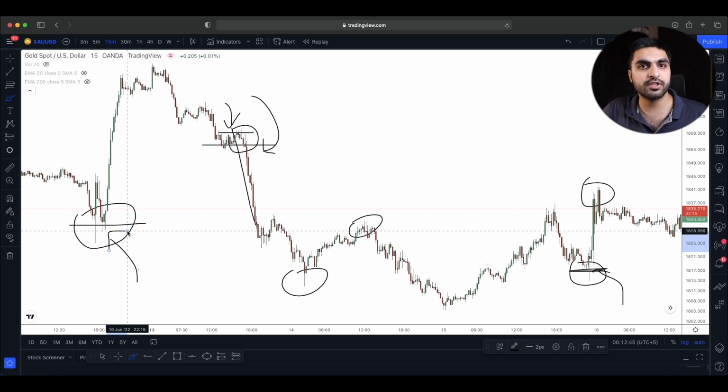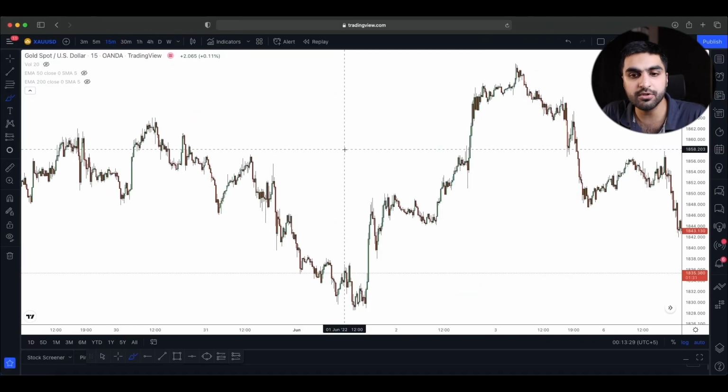Now let me show you some trade examples. I hope that you guys understand the core basics of supply and demand. You now understand what a supply is, what a demand is, and what kind of demand and supply levels we are going to use in order to take opportunities in the market. So how do we use these demand and supply levels, which really made a movement to the upside or to the downside, as levels from where we can potentially have a trade opportunity.